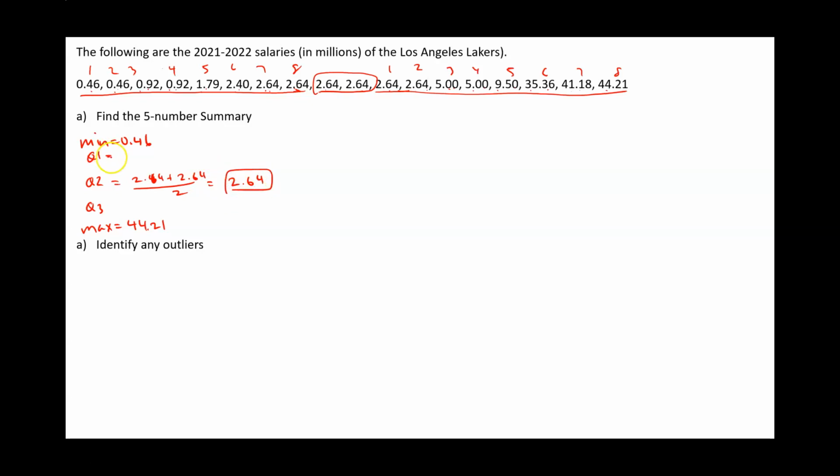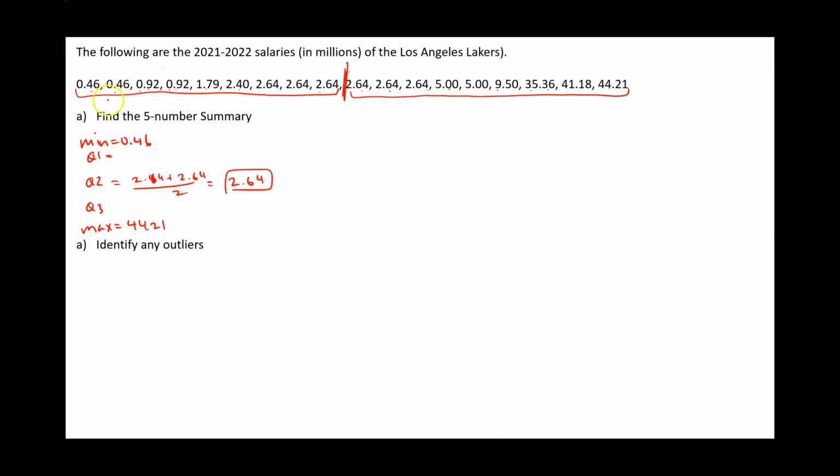Okay, my Q1 is the middle of the lower half. Before I do that, I have to split the data set exactly in half. Because I have 18 values, I'm going to take 9 and 9. So I split my data set in half. For my Q1, I take the median of the lower set. And for my Q3, I take the median of the upper set.